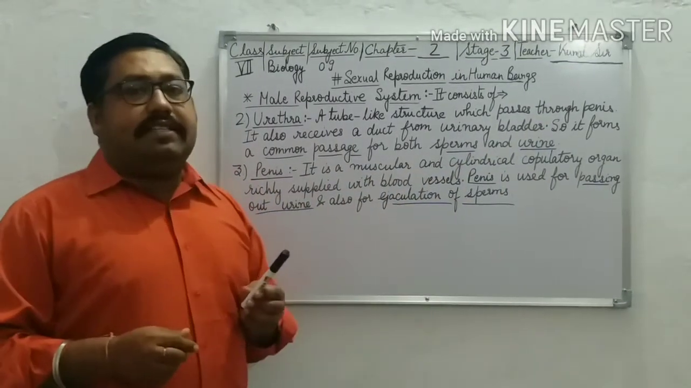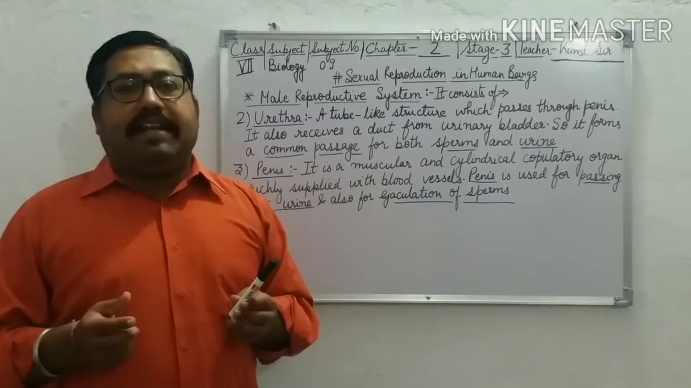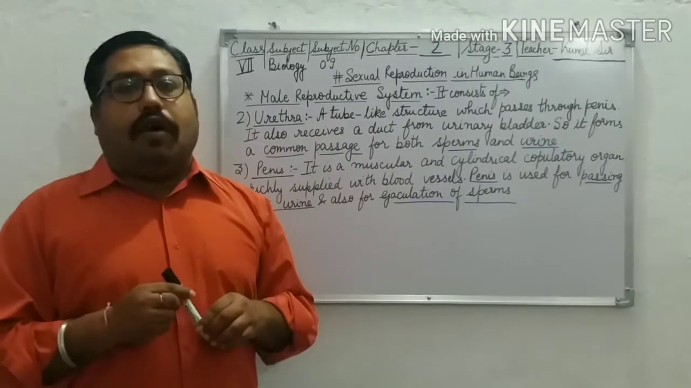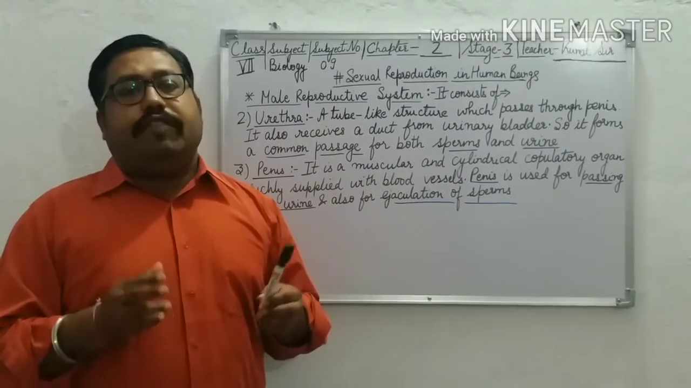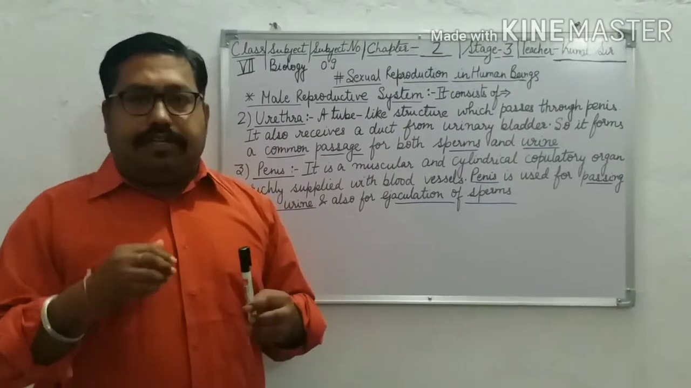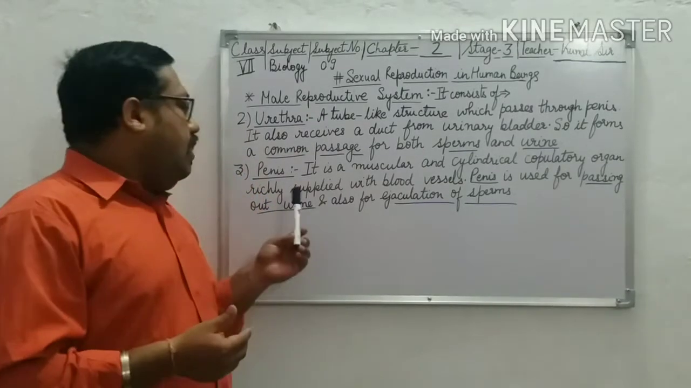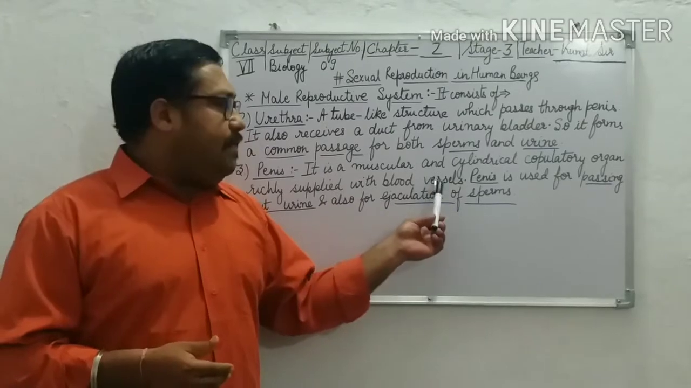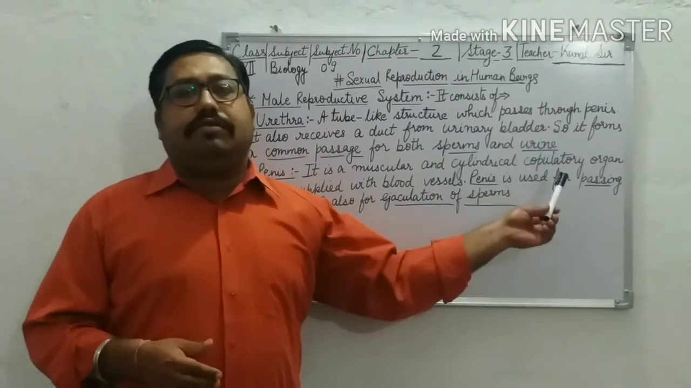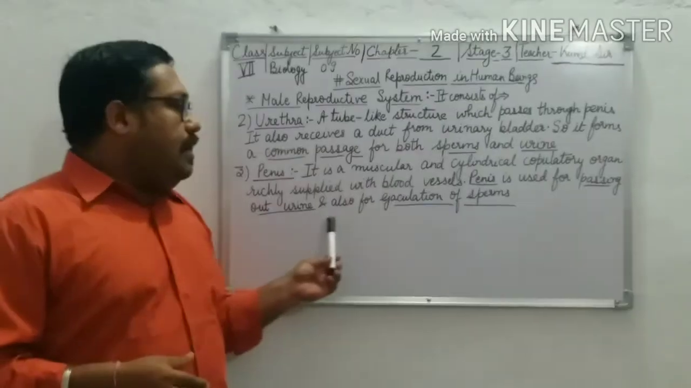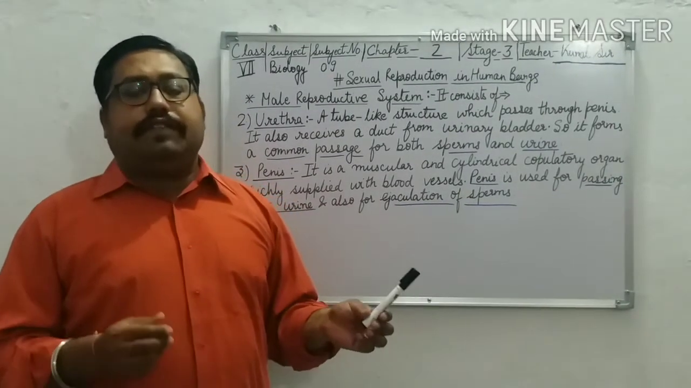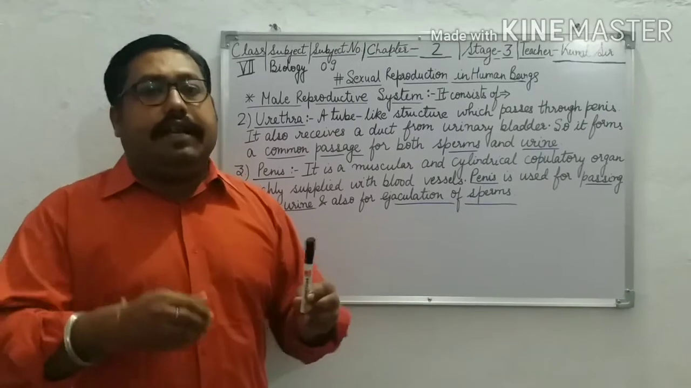Then comes the penis. How does the penis look like? Penis is a muscular, cylindrical and copulatory organ. Copulatory organ means the organ which helps in sexual reproduction. And the penis is richly supplied with blood vessels. Penis is used for passing urine as well as ejaculation of sperms. Ejaculation of sperms is nothing but release of sperms.